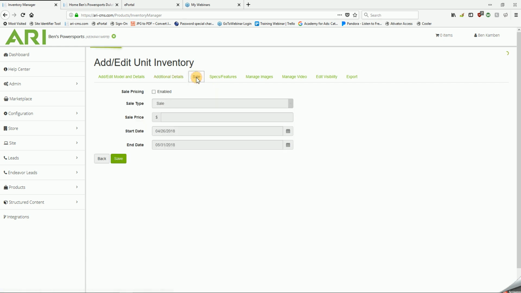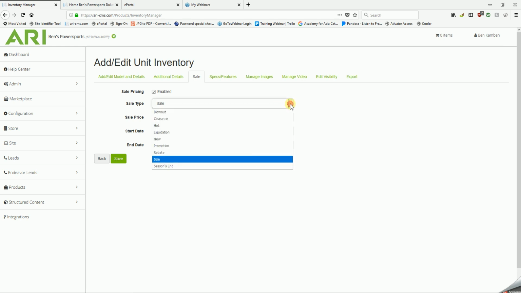Next we have sale. If you listed the MSRP underneath the web price on the first page and you want to attract extra attention to this unit with a special sales price, this is the best way to go about it. We'll click Enabled. Underneath sale type, this is the red text that will be displayed above the sale dollar amount.